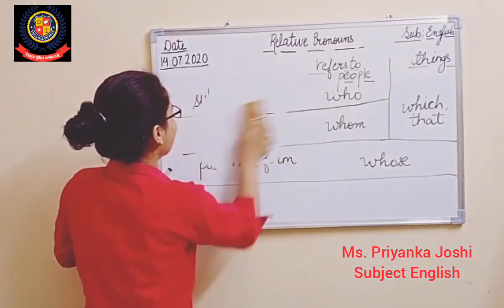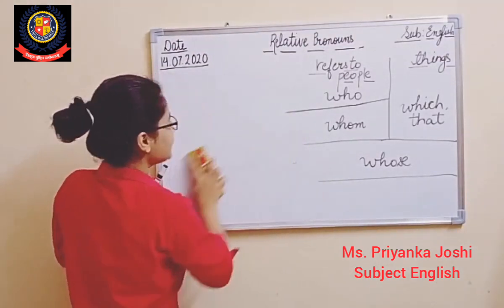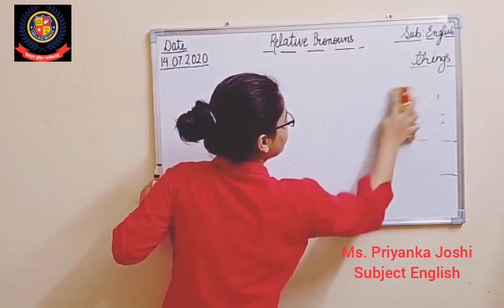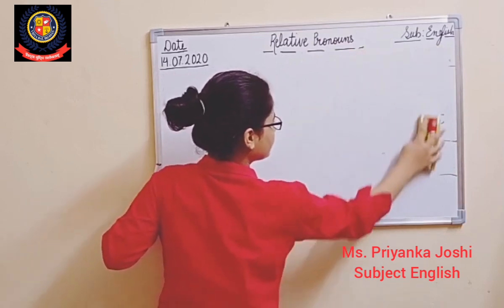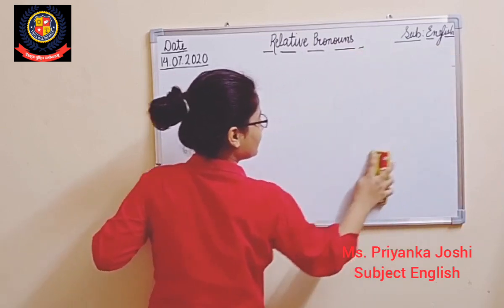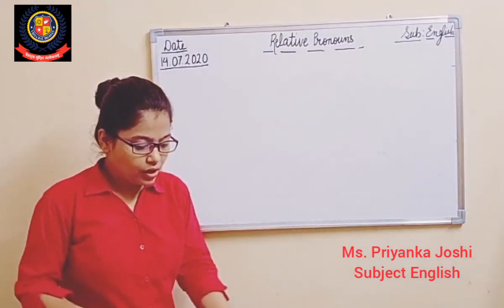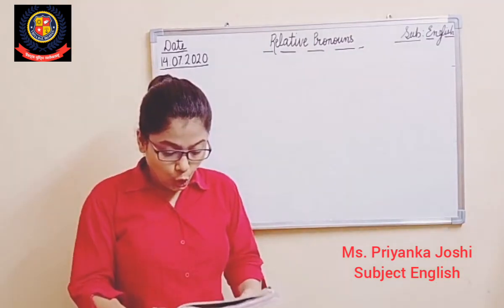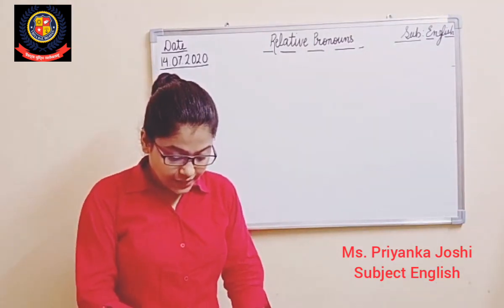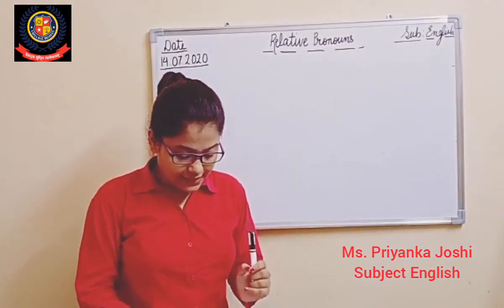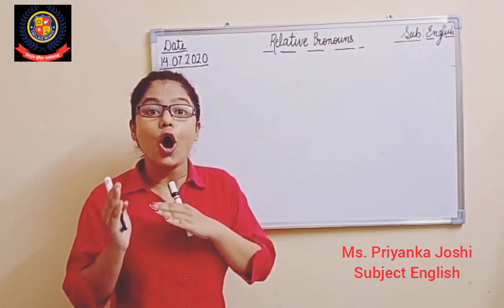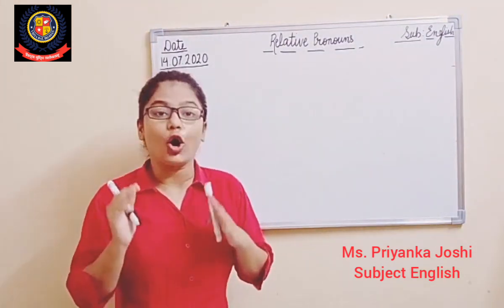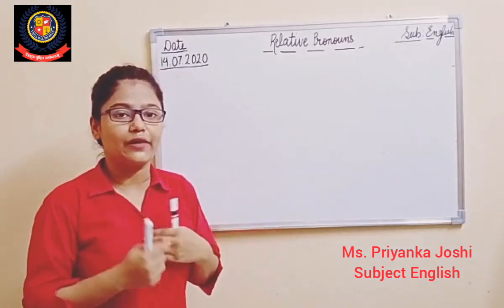See here, I will give you some more examples and there are some more concepts in this topic. The relative pronouns who, whom, which and that can be omitted in some cases when they refer to the object of the verb in the group of descriptive words that follow them. Now I will give you the example of what I was trying to say.